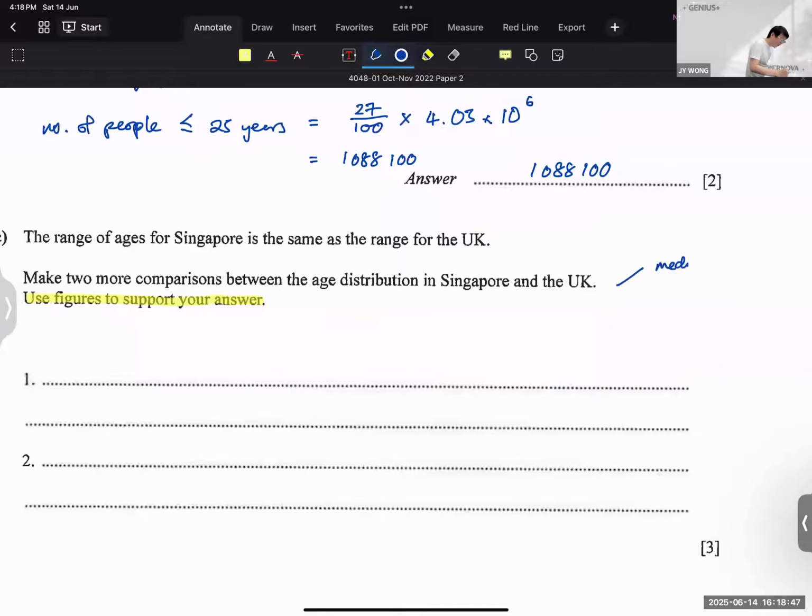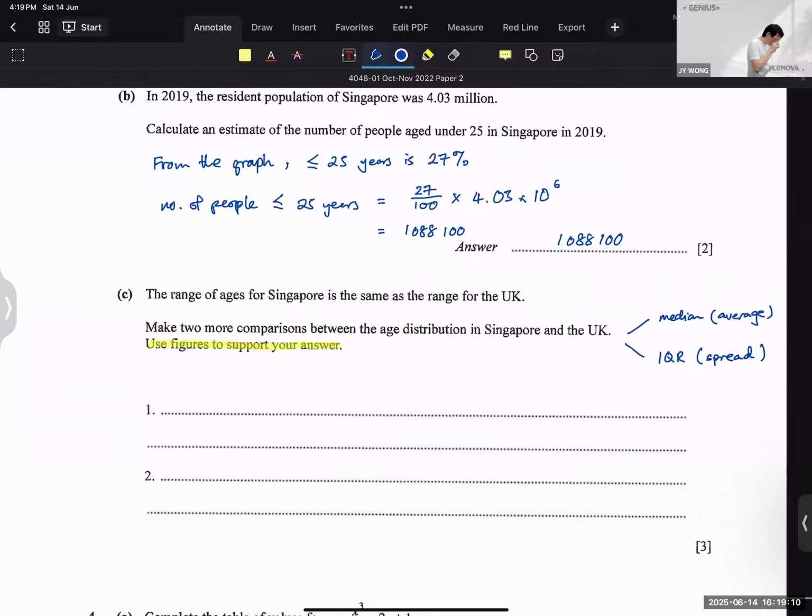Number 1, you need to compare the average by using the median. So this is in your cumulative frequency. The average is always a median in the cumulative frequency. The other one will be IQR. So to compare the spread or the distribution. Okay. And 1 extra mark goes to finding your IQR.